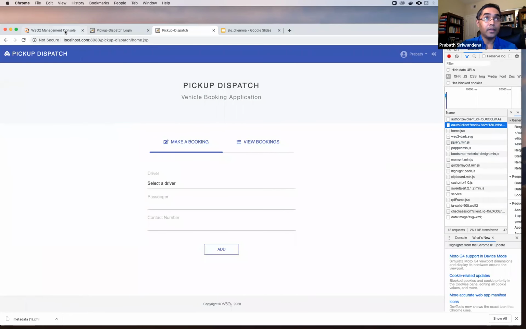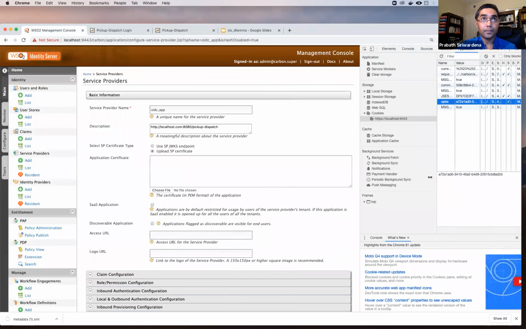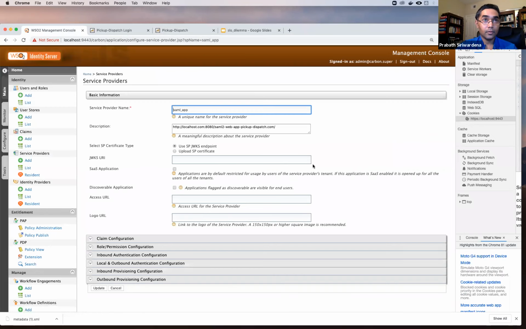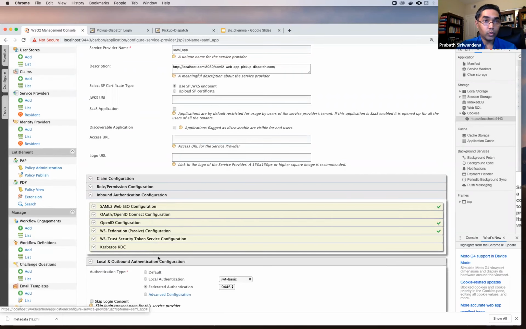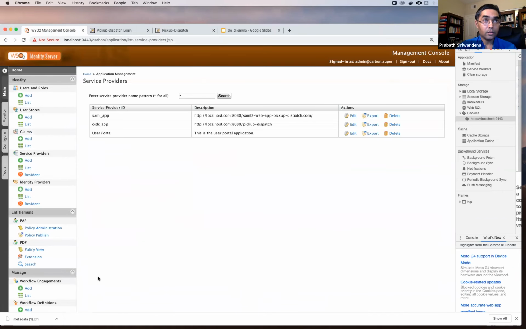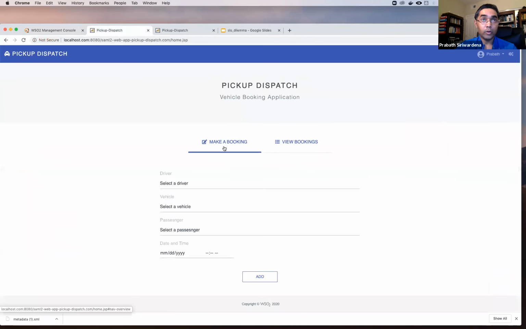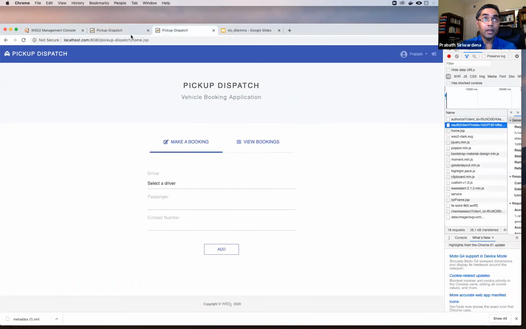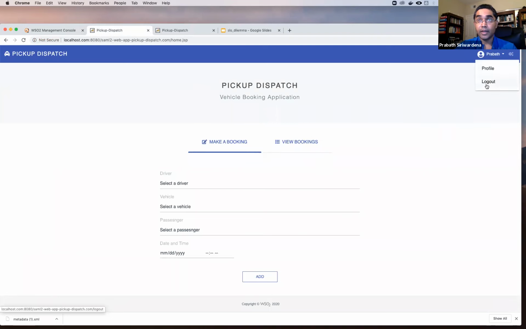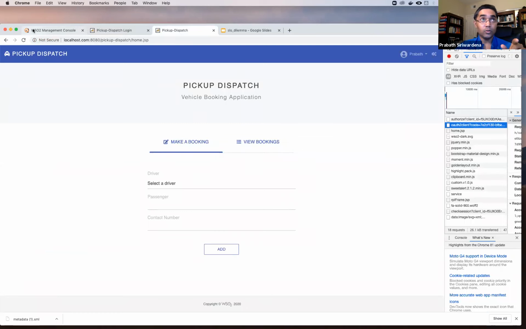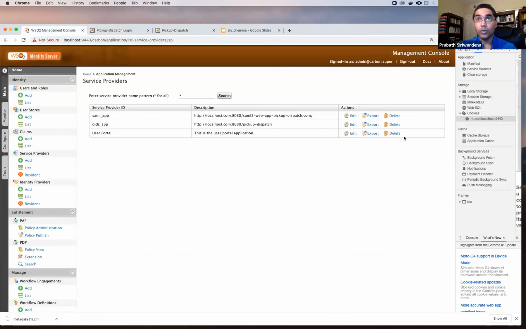Now let's go back here and go to the SAML service provider, and change this to default. If I log in to this one, I'll be automatically logged in because I already created a session in the 9443 IDP via the OpenID Connect app. Now let's log out from here, from the SAML IDP, so that this will destroy my IDP session. That means if I change this cookie value now, this should generate a logout request in the OpenID Connect app.